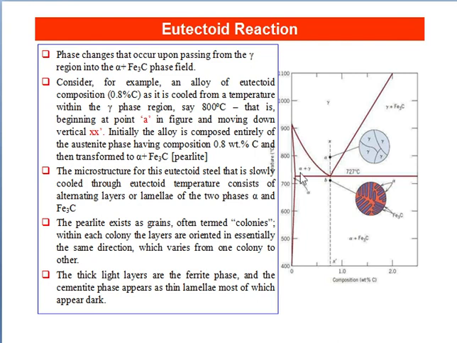This is the temperature versus composition, that is, weight percentage carbon diagram. This is the vertical axis. This is the microstructure of austenite, and this is the microstructure of alpha ferrite and iron carbide. This is austenite plus iron carbide, that is, pearlite. This is austenite and iron carbide. This is the austenite zone, and all of this is at 727 degrees Celsius.